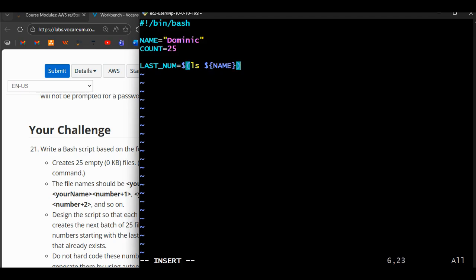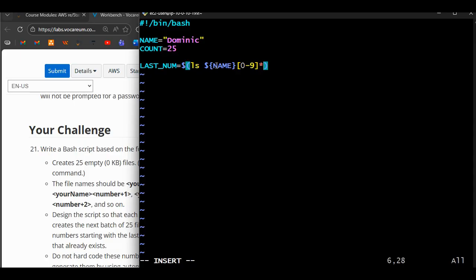And not just Dominic, it's supposed to also list a number. So we are defining the last number, and this is how you do it. We put 0 to 9, or an asterisk, which means any other number or any other thing else.